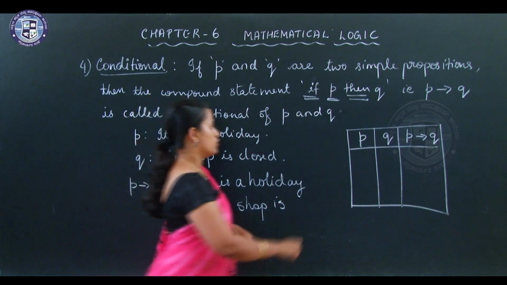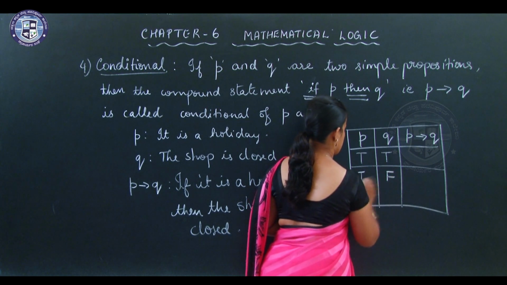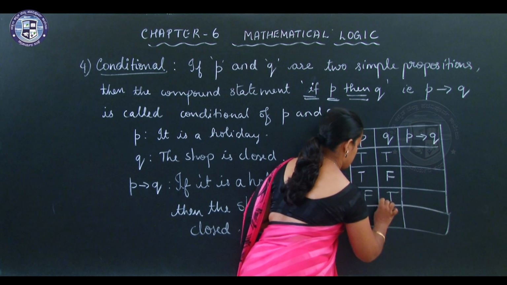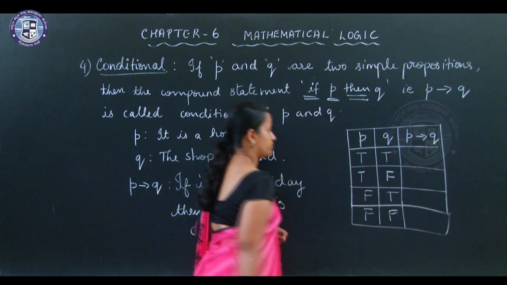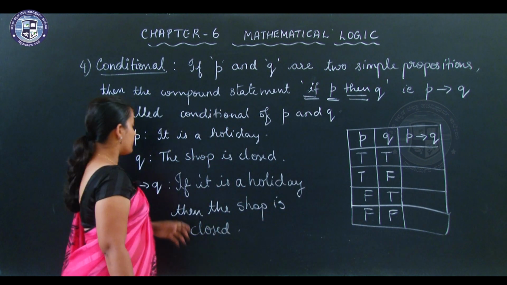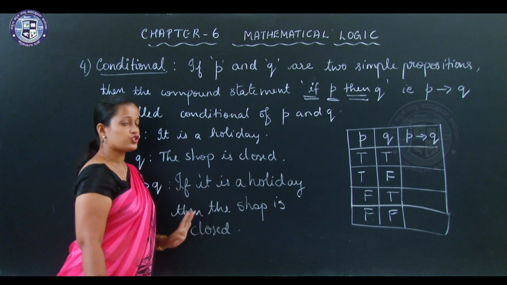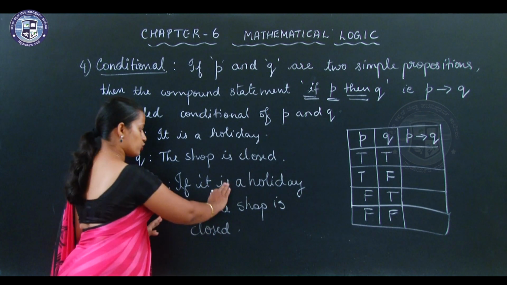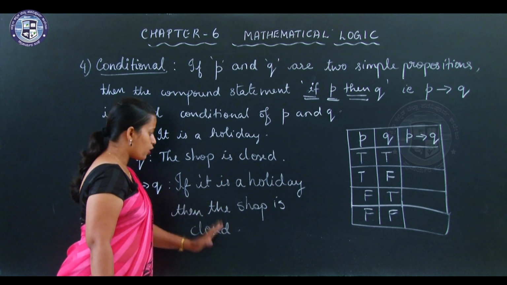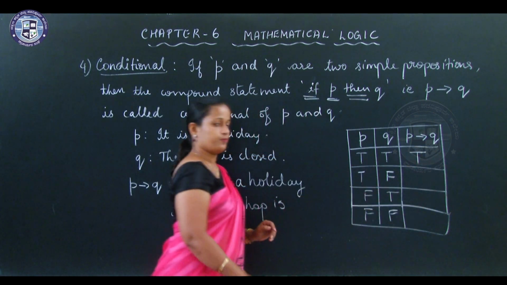Truth table. So we have 4 cases: true, true; true, false; false, true; false, false. Let us see the case where both are true. Understand, if it is a holiday, then the shop is closed. It is a holiday and the shop is closed. This is also true. So if it is a holiday, then definitely the shop will be closed. So the entire statement is true.